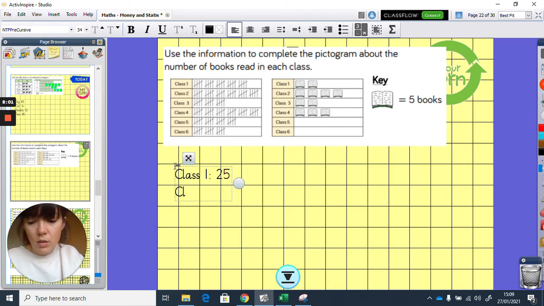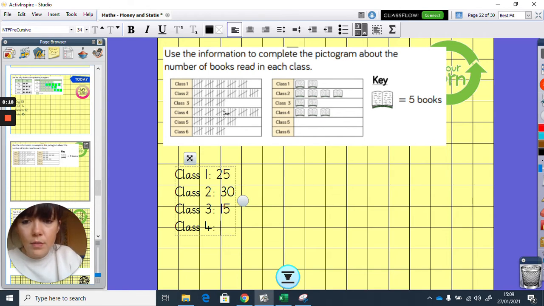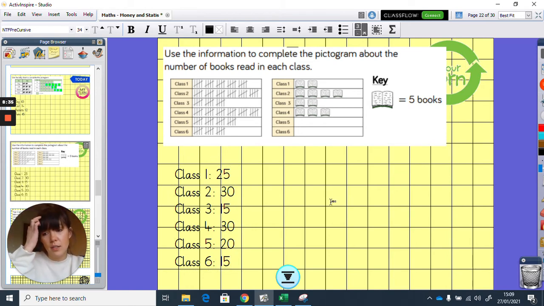Class 2 equals 5, 10, 15, 20, 25, 30. So they did 30 books. Class 3, 5, 10, 15. Class 4, 5, 10, 15, 20, 25, 30. Class 5, 5, 10, 15, 20. And class 6, 5, 10, 15. Okay, so they're the answers.